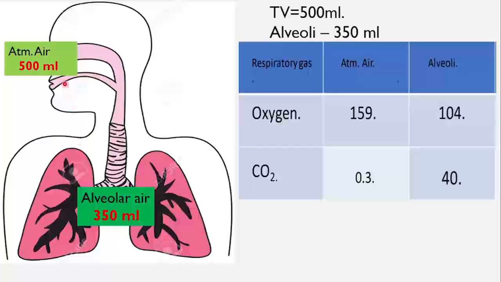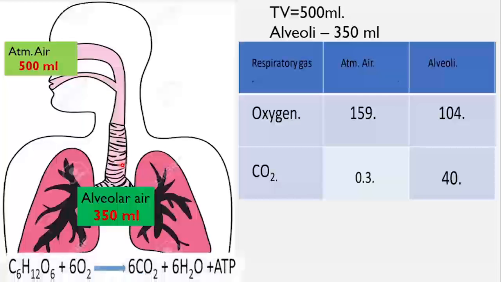That means when we inhale, this fresh air enters into the respiratory tract. It mixes with the air that is already present in the respiratory tract. The air in this respiratory tract has more CO2 and less O2. Why?